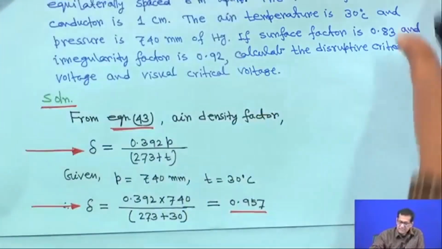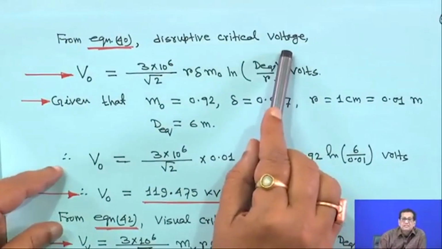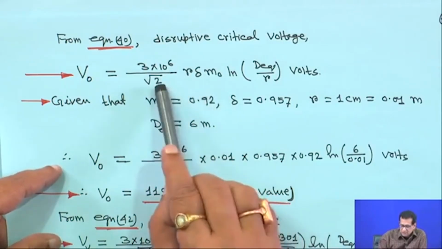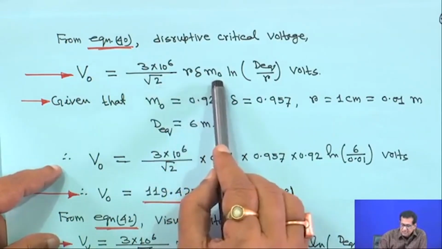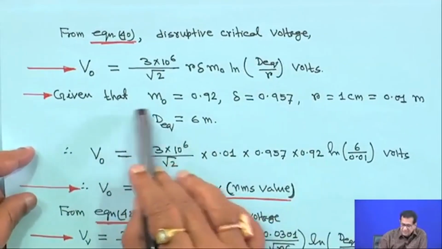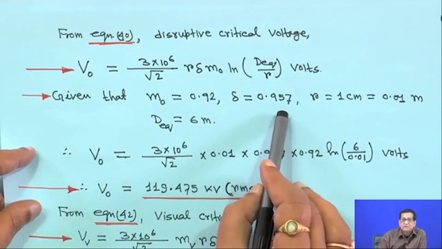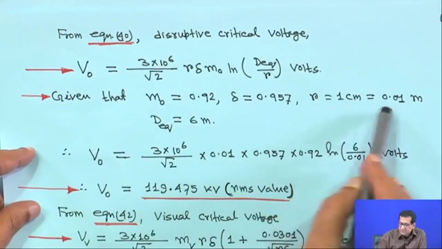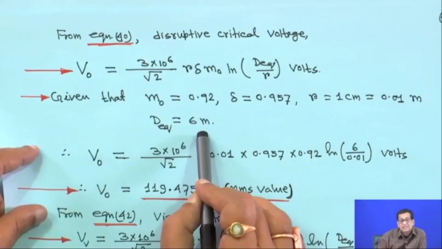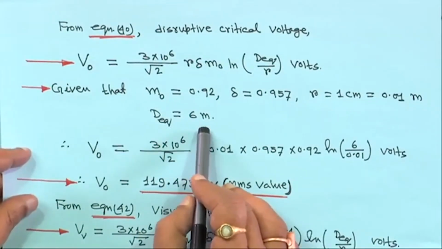Next, from equation 40, the disruptive critical voltage V_0 is equal to 3 into 10 to the power 6 upon root 2, into r, delta, m_0, ln D_EQ upon r, volts. Now, m_0 is given as 0.92, delta we have just computed as 0.957, r is 1 centimeter, which is 0.01 meter, and as the spacing is equilateral, D_EQ is 6 meter.